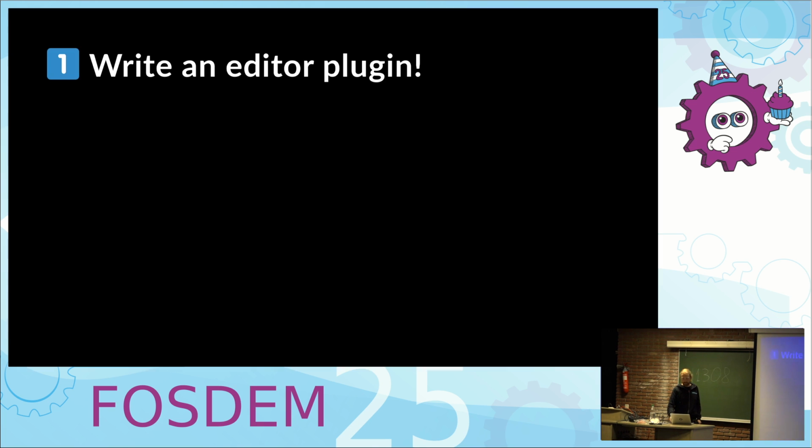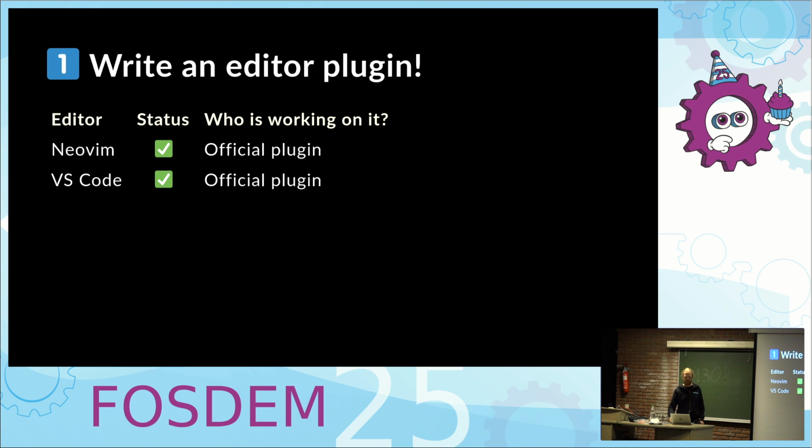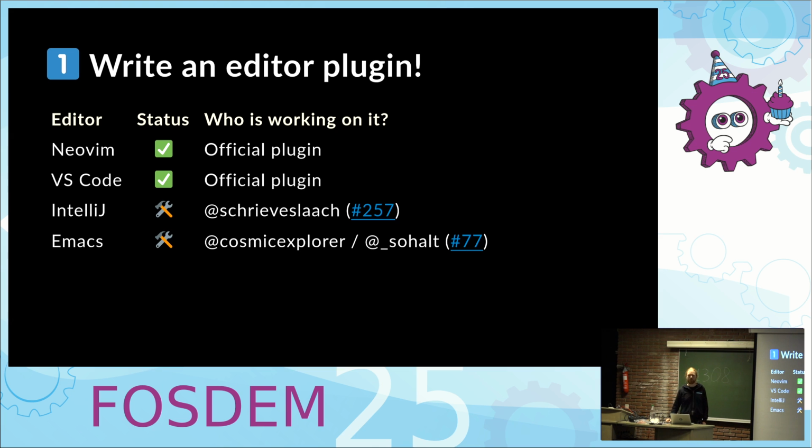3 ways to get involved. You could write your own editor plugin. I showed you we have 2 official plugins for Neovim and VS Code, and some other contributors are working on ones for IntelliJ, which is quite far along, and also for Emacs. I linked the PRs here. But you could write other ones for Eclipse, for example, if you're using that. Some kind of web-based editor would be really nice to have. And if you really wanted a good time, you could fork Nano or something, and then hack Ethersync support into it if you wanted.